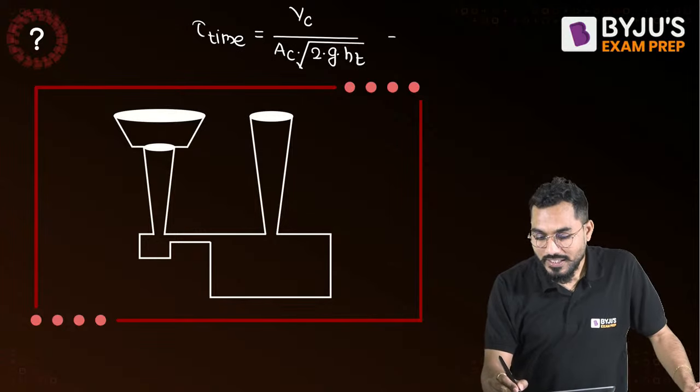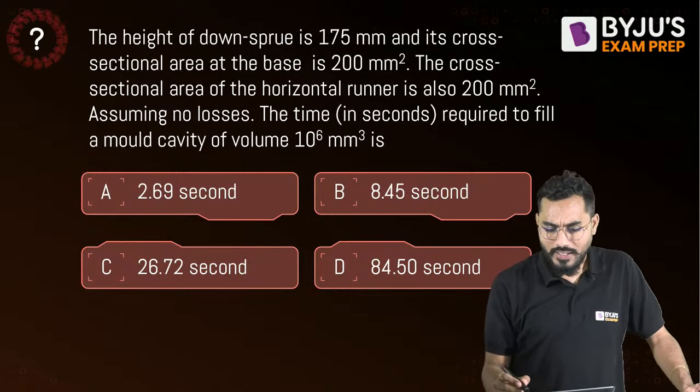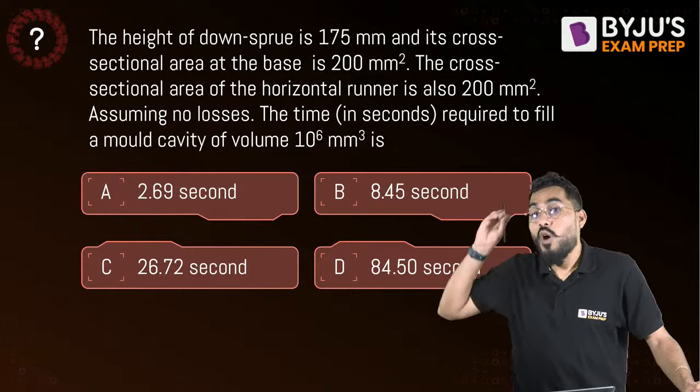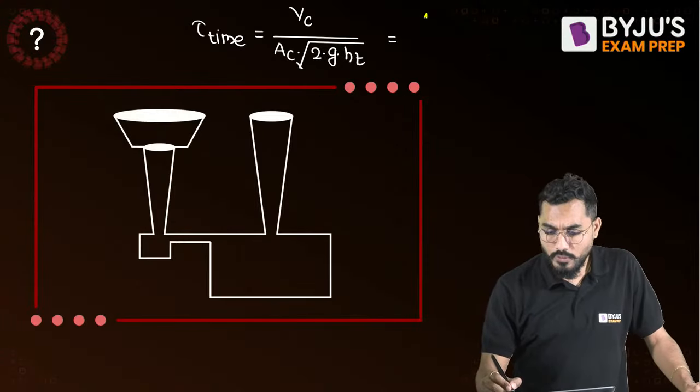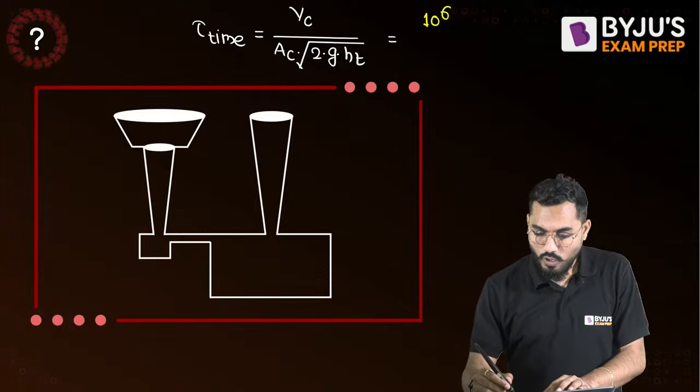What is the volume of casting? Is it given? Yes, sir, it is given that 10 to the power of 6 mm cube is the volume of casting. So put it there: 10 to the power of 6. This is exactly the volume of casting.